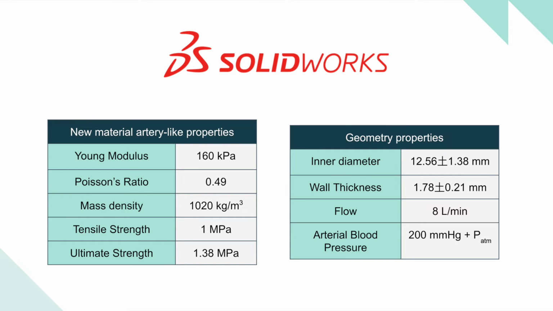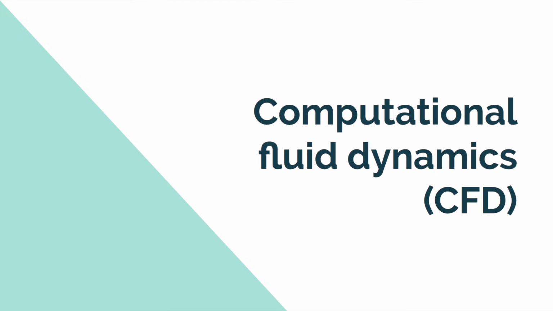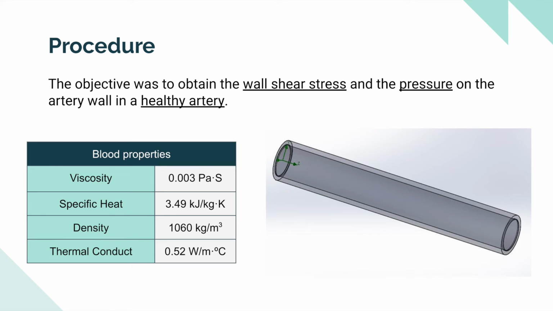We use a flow of 8 liters per minute and an arterial blood pressure of 200 millimeters of mercury, plus the atmospheric pressure. The first simulation was a computational fluid dynamics. The aim of this simulation was to obtain the wall shear stress and the pressure on the healthy artery wall. The geometry shown in the slide has the same dimensions as mentioned before and a length of 200 millimeters.